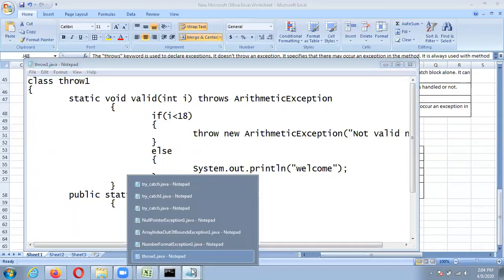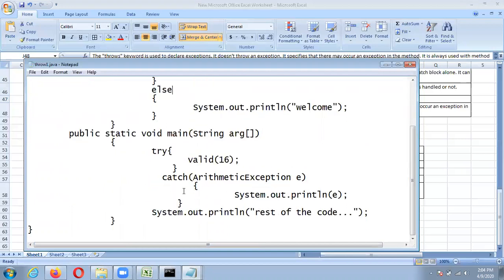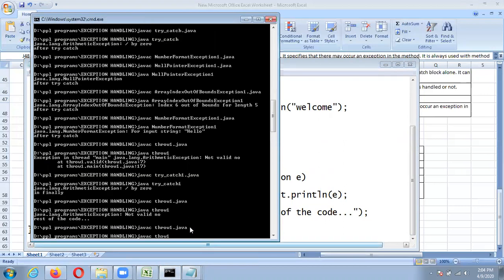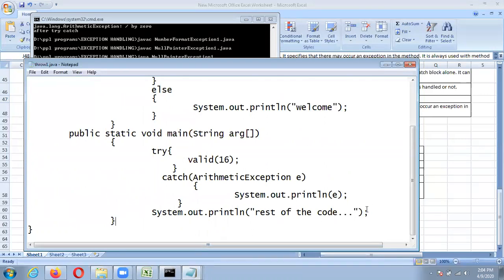So it will throw an exception, and that exception is caught over here, and it will also print the rest of the code. It is java.lang.ArithmeticException: not valid number, because we are passing 16. And the rest of the code, that last line, is also printed over here. That is with the throws keyword.